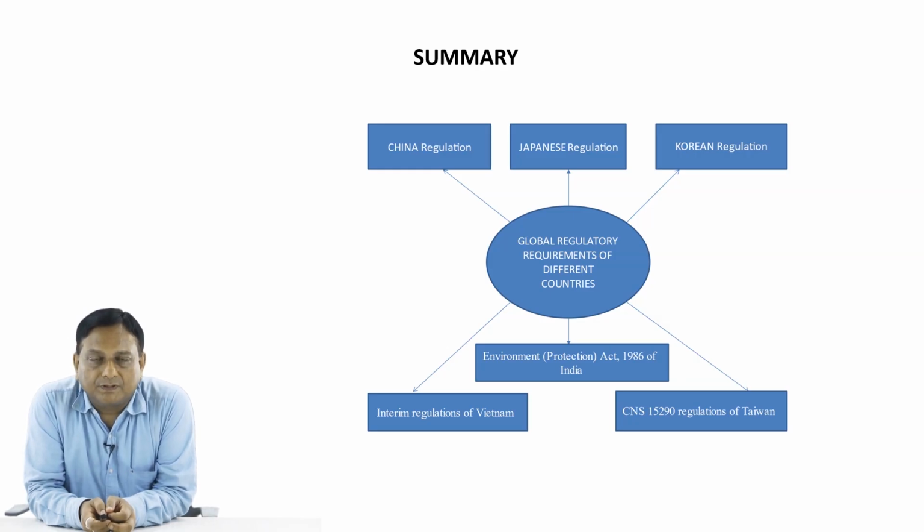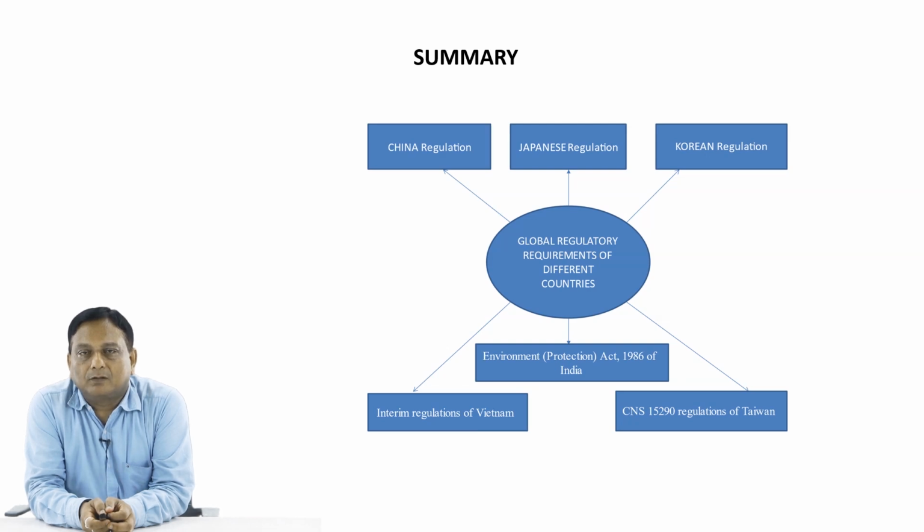This also applies to Taiwan and Vietnam. India also has few restrictions for now, but the regulations are very clear and stringent. So one must follow these regulatory requirements when working in that area.